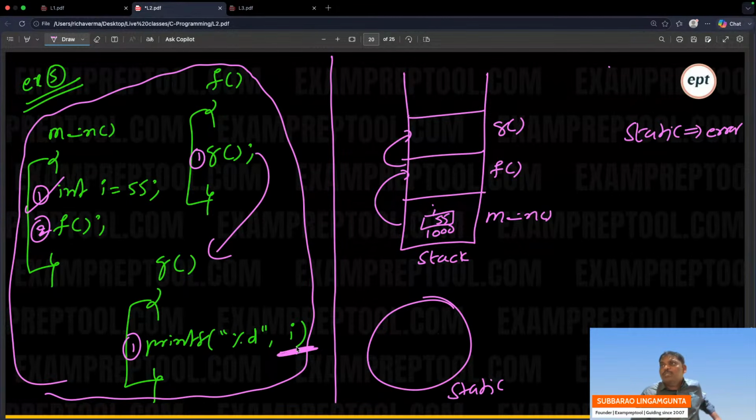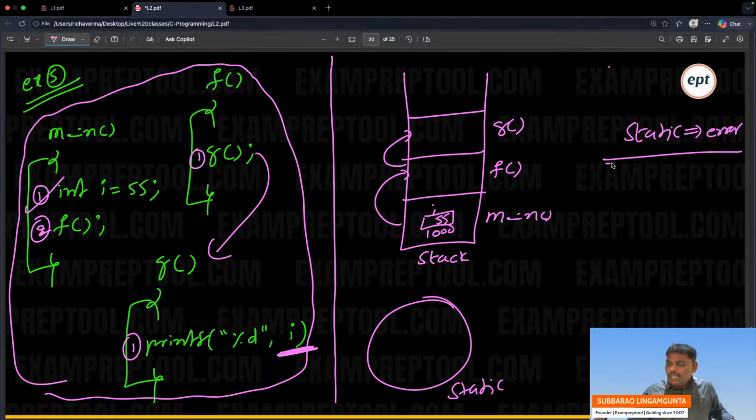What is static scoping saying? No local, no global either. Just go to error. So static scoping will give an error.